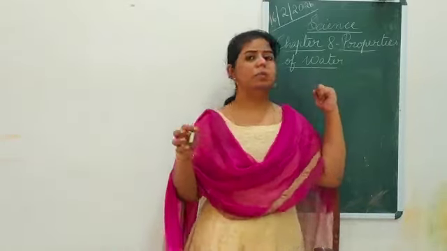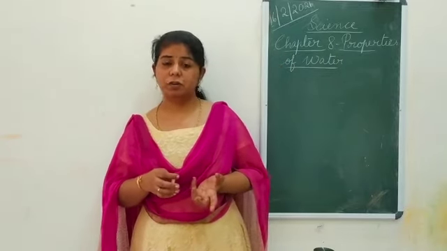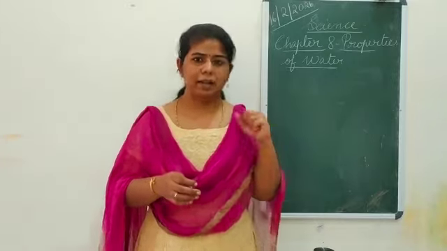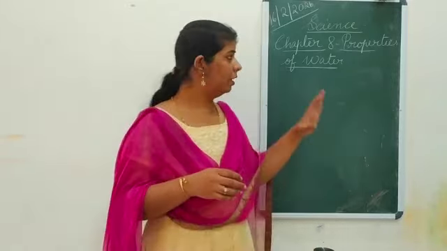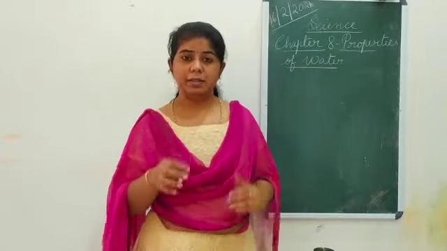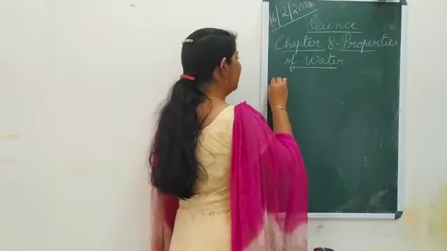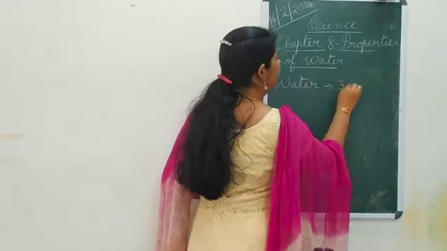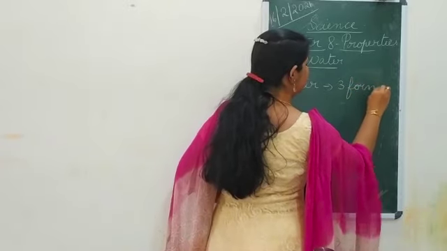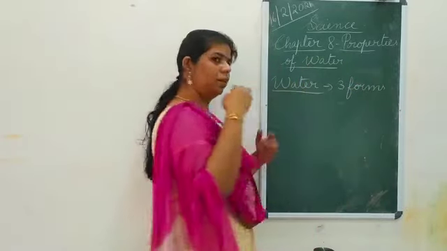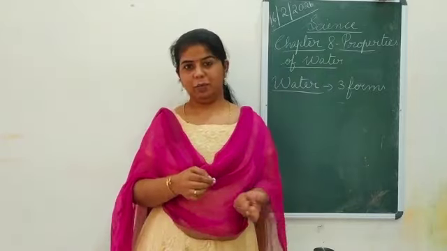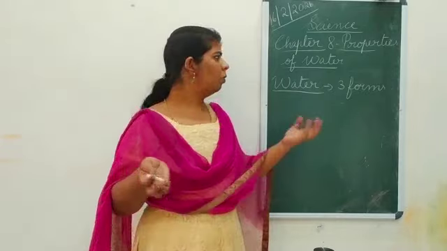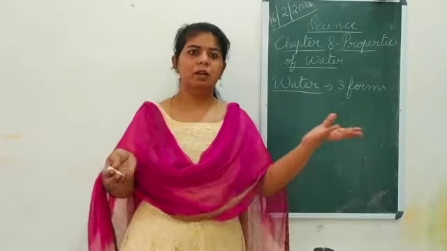Now, in which form of matter does this water come? It comes under the liquid form. Here we are going to see water, which is in the liquid form. It is said that water can exist not only in the liquid form, it can be seen in 3 forms. That is, water can be seen in the solid form, in the liquid form, and in the gaseous form. How? Water can be seen in 3 forms.